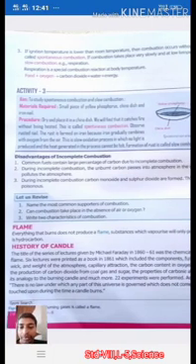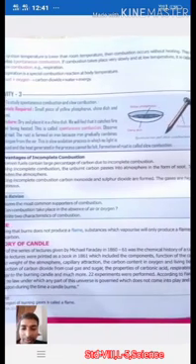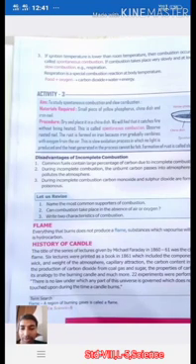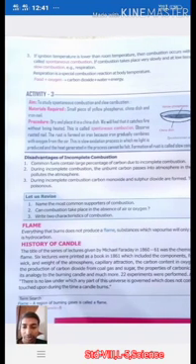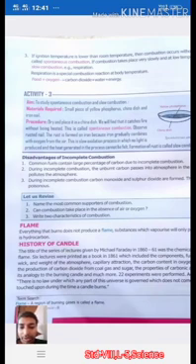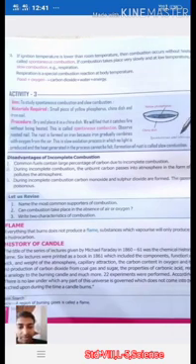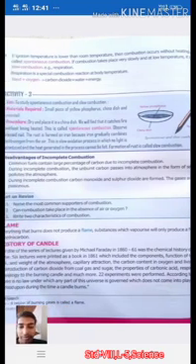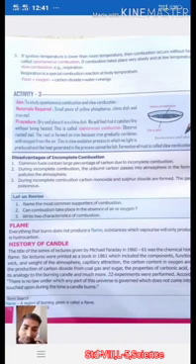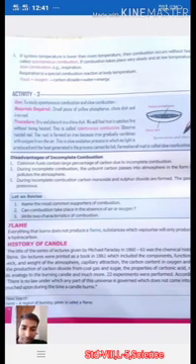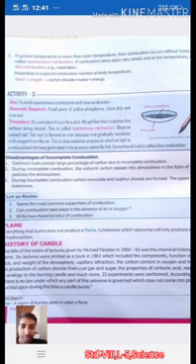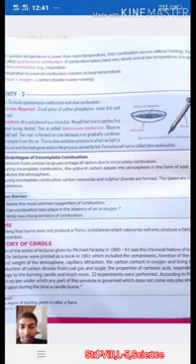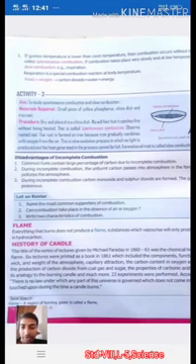Now flame: everything that burns does not produce a flame. Substances which vaporize will only produce a flame. Wax is a hydrocarbon, right? So everything that burns does not produce a flame, right? Substances which vaporize will only produce a flame. Okay, so vaporization is important. Vaporization is necessary to produce a flame, right? So wax is a hydrocarbon.